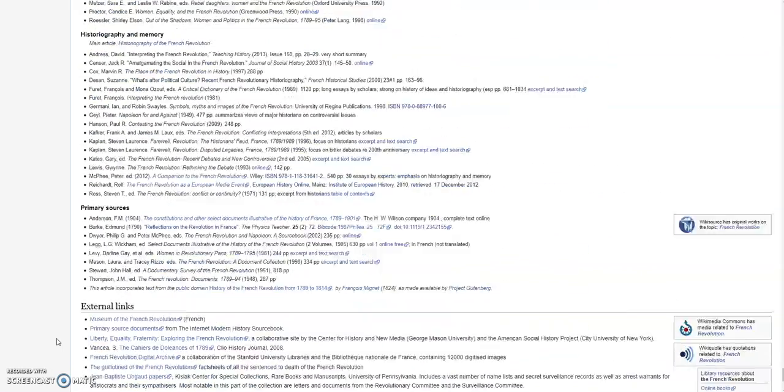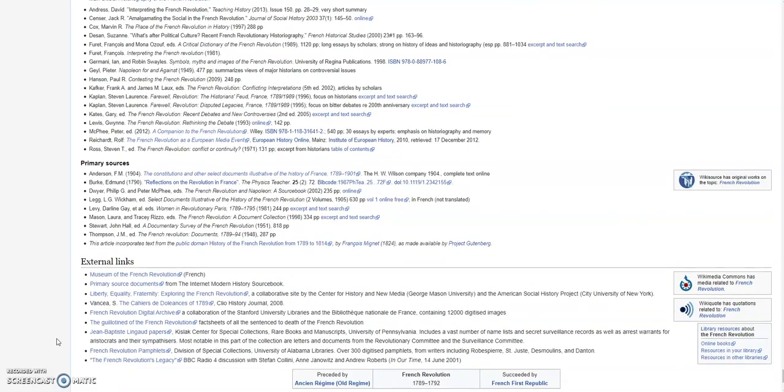Now, if we keep scrolling, there's two other sections that are really interesting. So some Wikipedia pages contain a primary source section, which is really helpful because it'll show you some published source books and other materials that house primary sources that are related to the French Revolution. But there's also this really great external links section. So what's great about this external links section is that it lists different sites, digital archives, special collections that relate specifically to the topic that you're looking at.